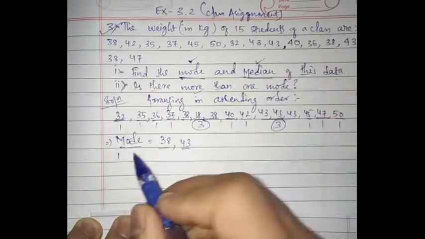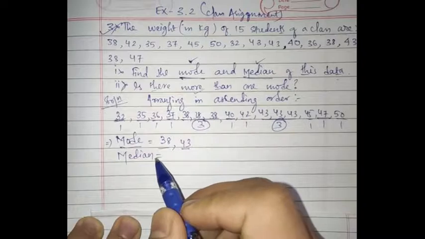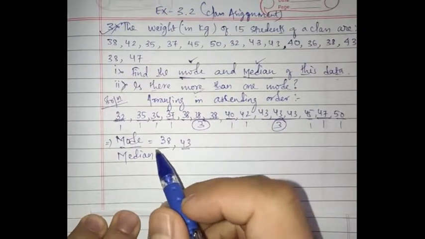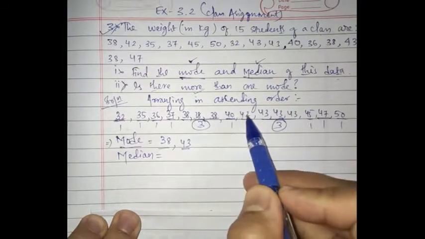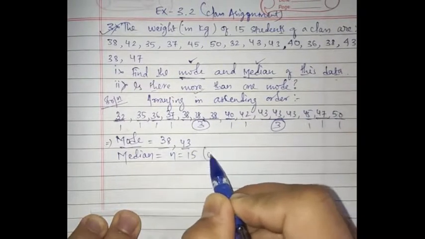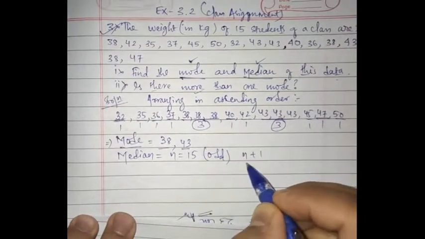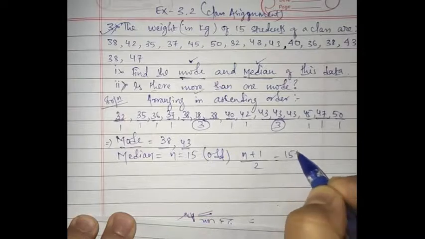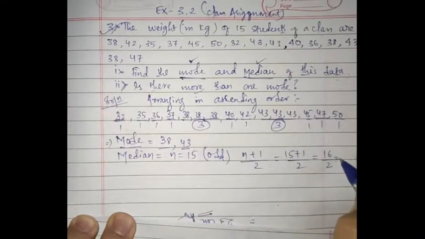Next you have to find the median. To find the median, first of all you have to see whether the observation is even or odd. 1, 2, 3, 4, 5, 6, 7, 8, 9, 10, 11, 12, 13, 14, 15. So the n value is 15, that is odd. In such a condition, what formula are you going to use? (n plus 1) divided by 2. It is 15 plus 1 divided by 2, equal to 16 by 2, it is 8.